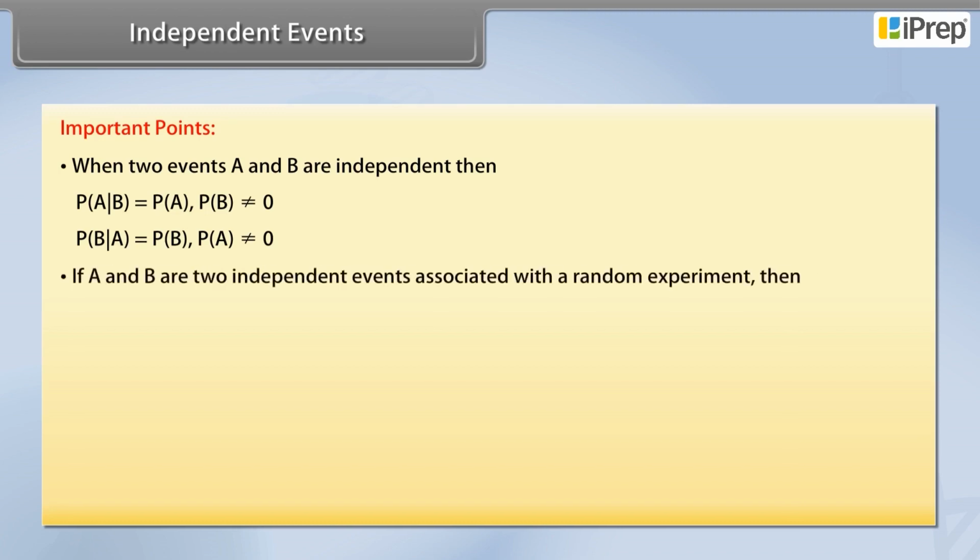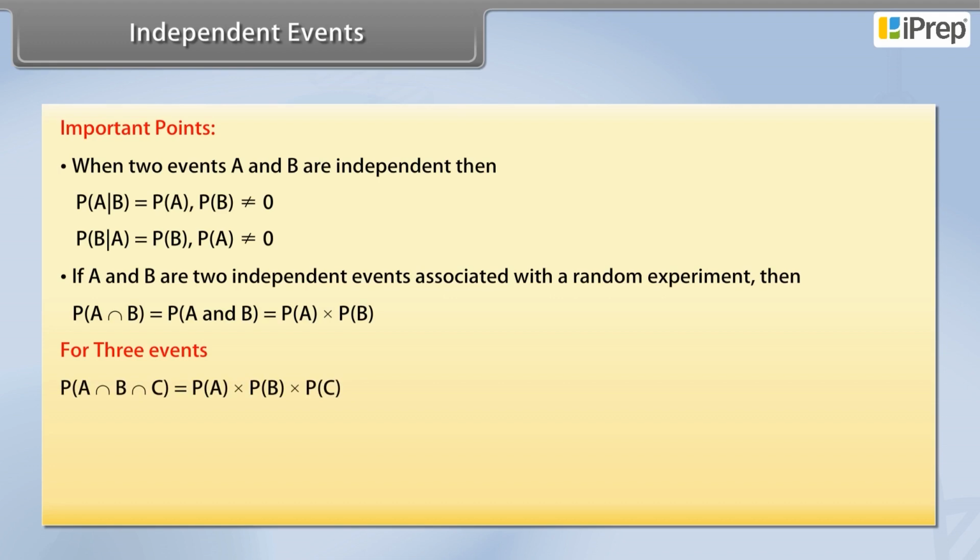If A and B are two independent events associated with a random experiment, then probability of A intersection B is equal to probability of A and B, which is equal to probability of A into probability of B. For three events, probability of A intersection B intersection C is equal to probability of A into probability of B into probability of C. Dependent events.